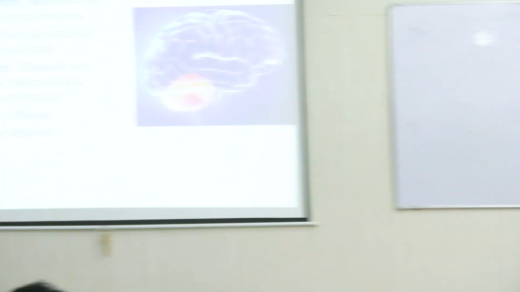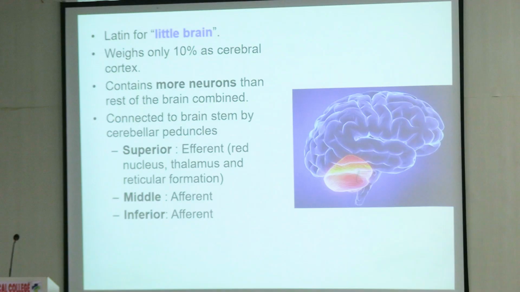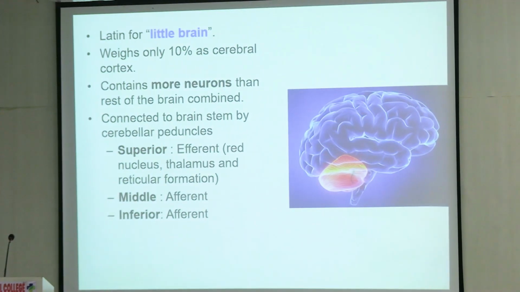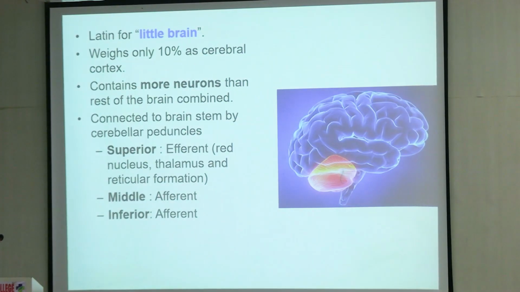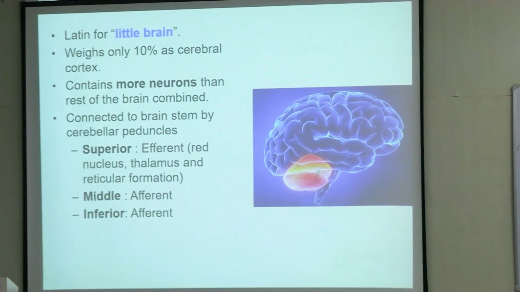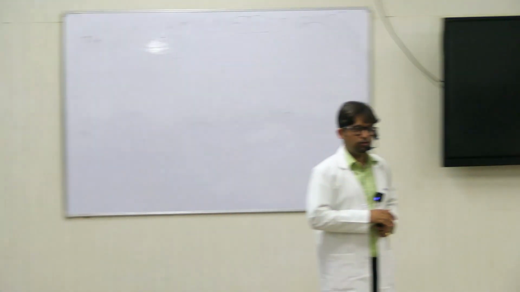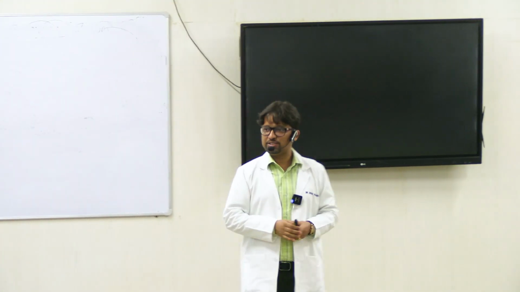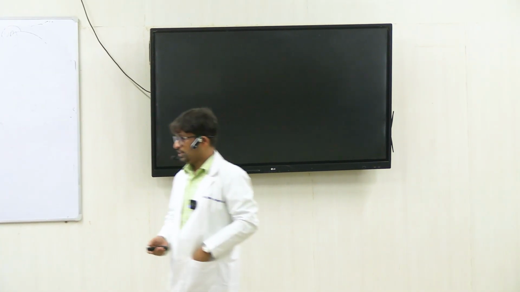Cerebellum is also called the little brain because of its smaller structure compared to the cerebral cortex. Its weight, as you can see, is only about 10%. But the total number of neurons within the cerebellum is more than the number of neurons combined in the rest of the CNS. So it is that much, right?